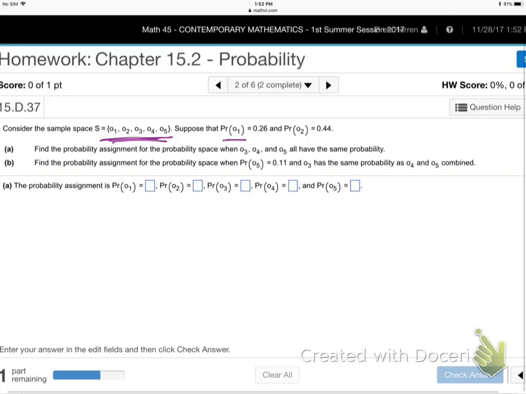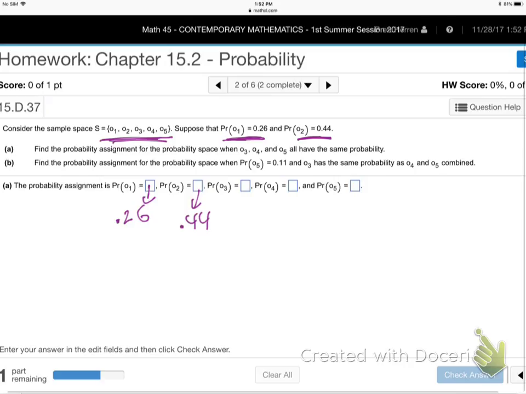The probability of outcome 1 is 0.26, and the probability of outcome 2 is 0.44. You don't need those zeros in the front, right? They don't do anything. So we got those 2.